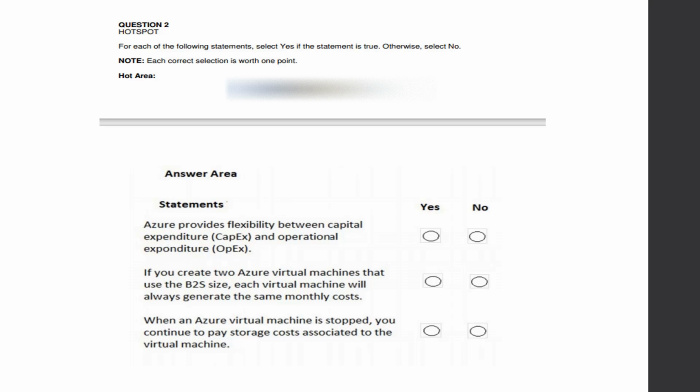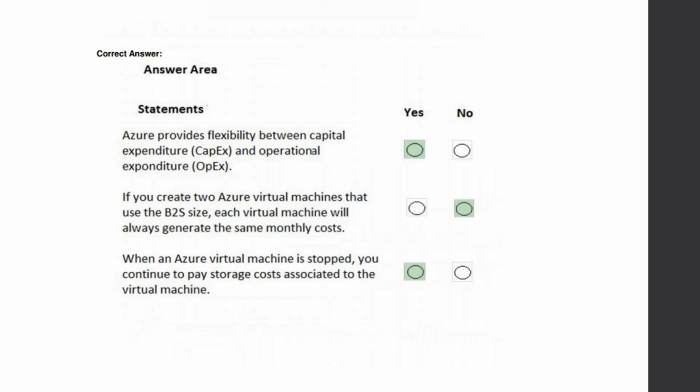So this is the first question. Azure provides flexibility between capital expenditure and operational expenditure. Yes, it does. This is the answer for that. If you create two Azure machines that use the B2S size, each virtual machine will always generate the same monthly cost. No, because it's according to the usage. When an Azure virtual machine is stopped, you continue to pay storage costs associated to the virtual machine. Yes, because storage cost will always be involved.